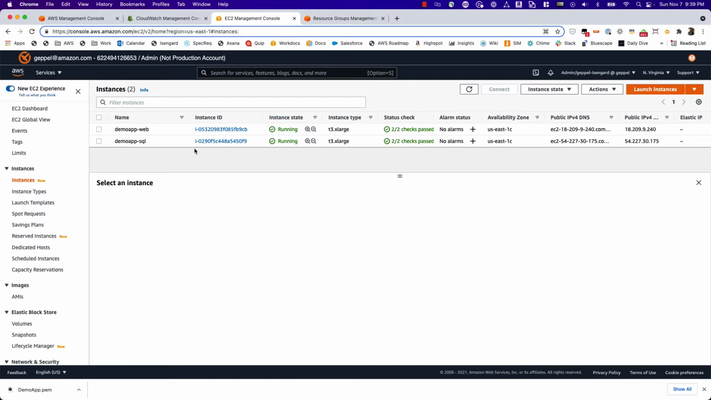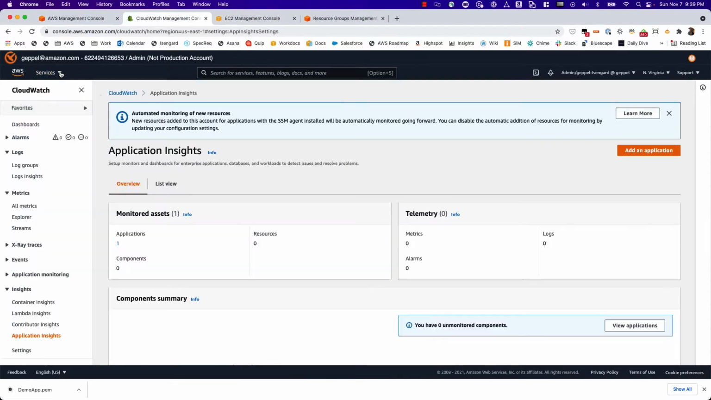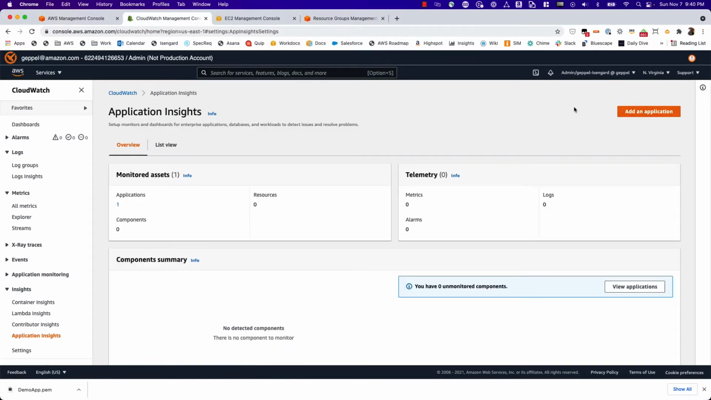You can configure CloudWatch Application Insights to automatically discover resources. I'm going to show you the resource group route, but it is possible to have this set up so that if the instance has the SSM agent, the Systems Manager agent, installed, it'll just automatically monitor workloads for you. But we're going to show you more of the resource group route, which is traditionally how you would set this up. But you have both options.